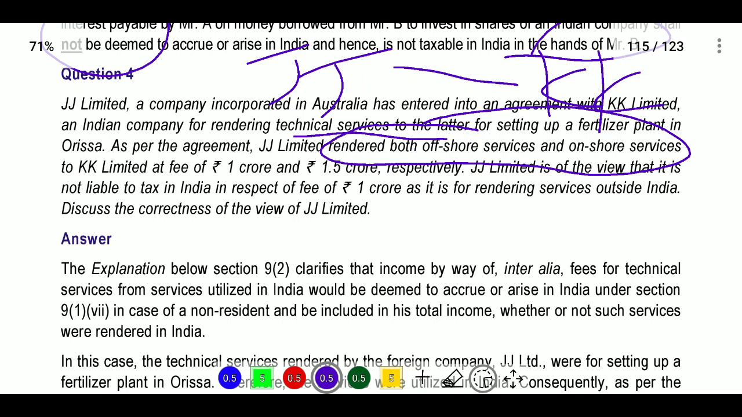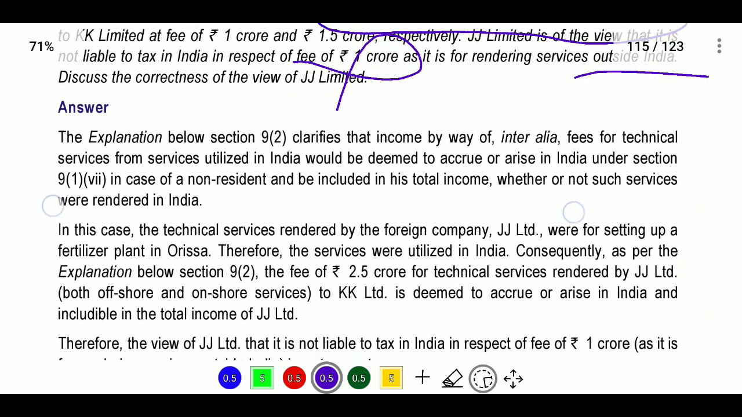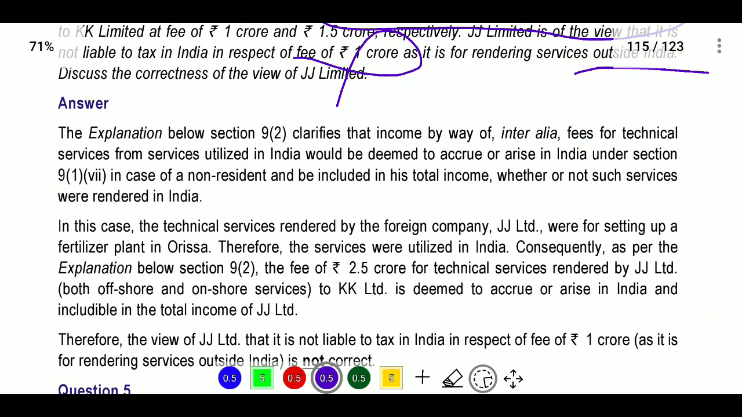And he is deemed to accrue or arise in India. So both will be taxable in India only, and his view is wrong. Outside India, his view is wrong. Next, here we will see clarify that income by way of fee for technical service for services utilized in India would be deemed to accrue or arise in India under section 9(1)(vii) in case of a non-resident and be included in his total income whether or not such services were rendered in India.